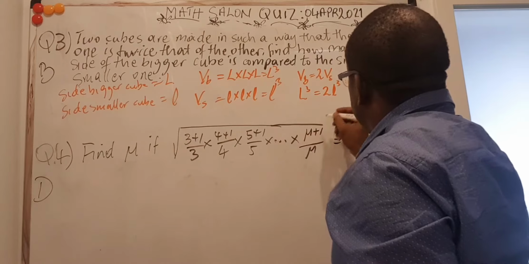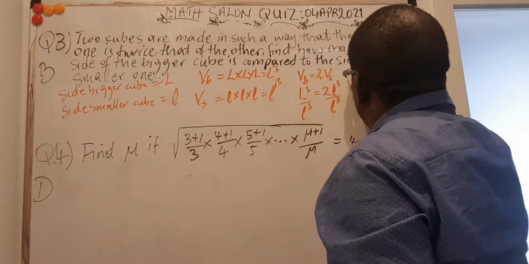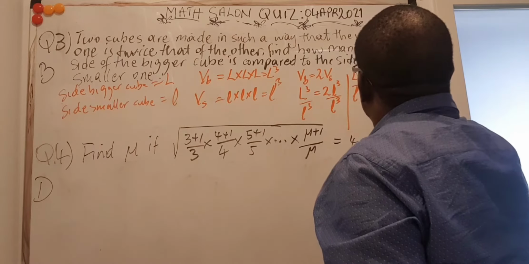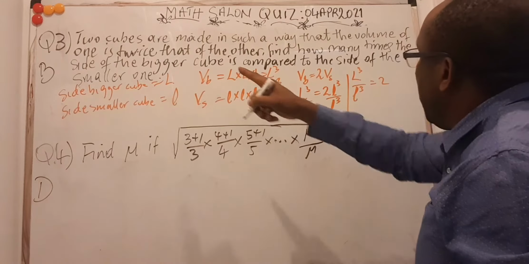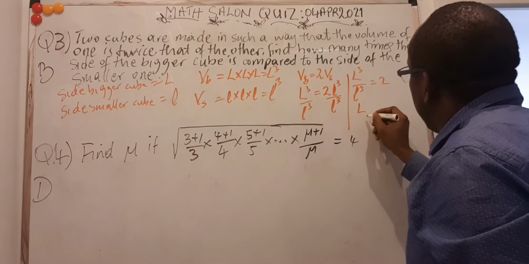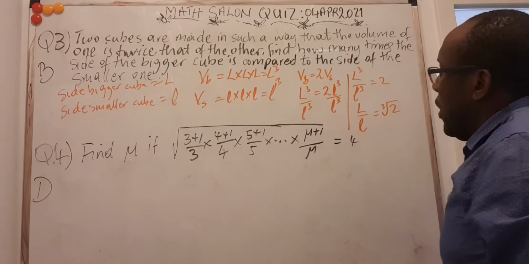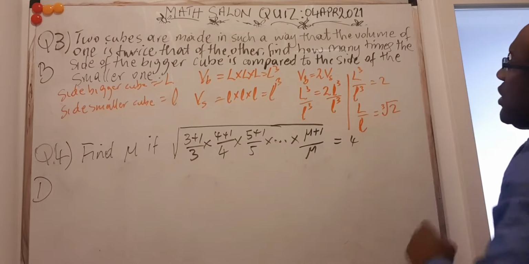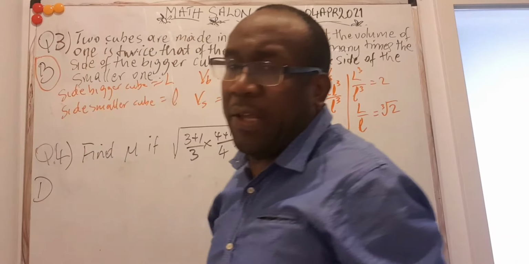If I divide both sides of this by small l cubed, then I get that big L cubed over small l cubed is equal to 2. But I'm asked to look for the ratio of the sides, not the sides cubed. So I'll take the cube root of both sides. Then big L over small l is equal to the cube root of 2, which means that this is the cube root of 2 times this one. If you check among the answers, it was supposed to be answer number B.